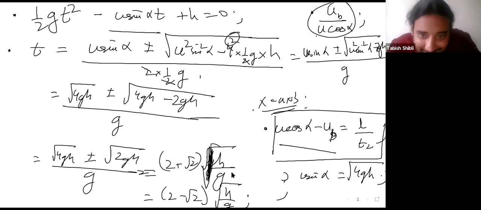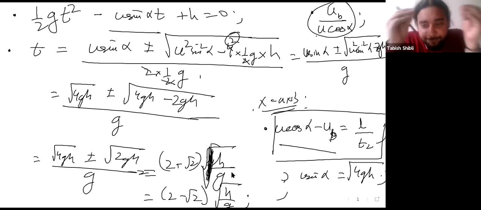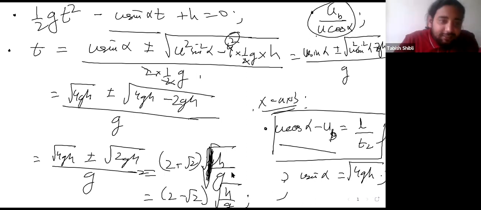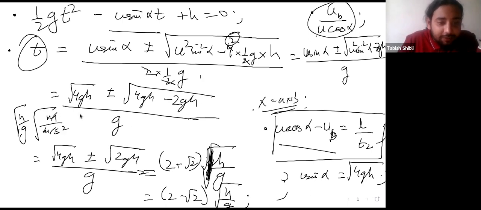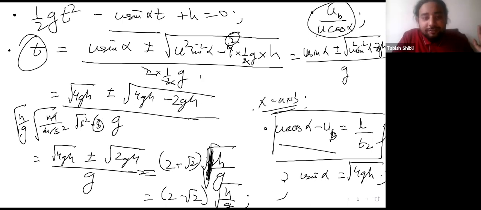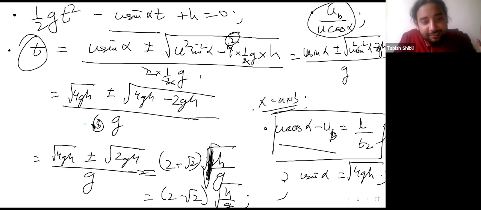Now, whenever you reach such a point in your calculation where you've done a lot of things, it's always a good habit to go back and check whether what you're doing is right. How do you check? The minimum thing you can do is just check the units. Realize that this is t and you're getting a square root of h over g here. h has units of meters and g has units of meter per second square, and inside this square root the m cancels out. This becomes second square, which becomes just a second. So this makes sense, and you can be moderately confident that what you're doing up till now is correct.